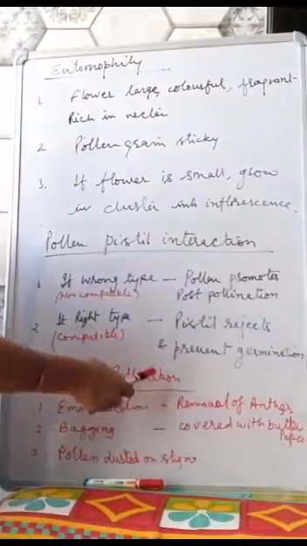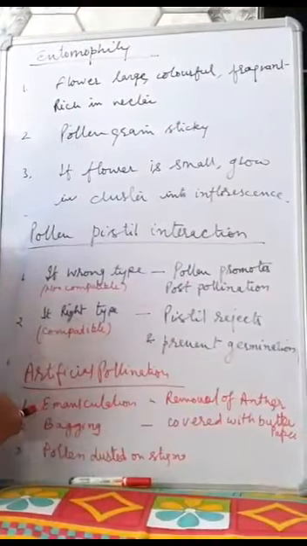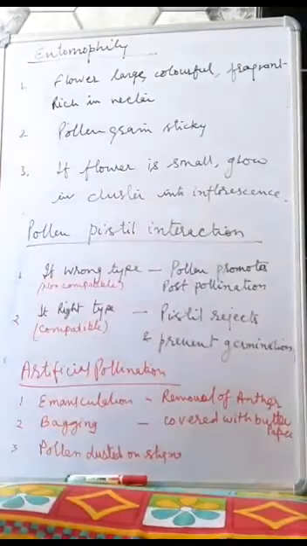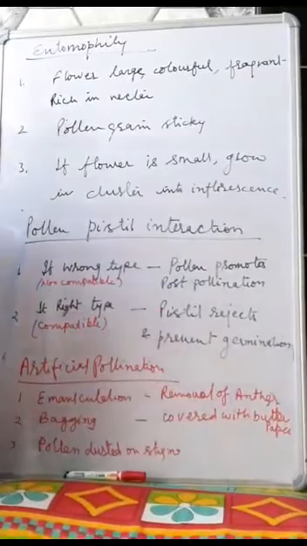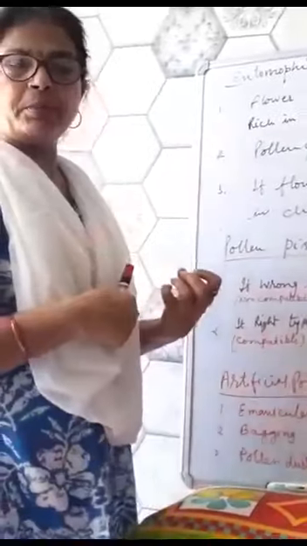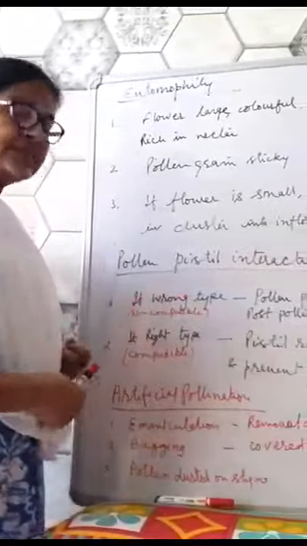First process of artificial pollination: emasculation. Emasculation, E means removal. Removal of the anther from the flower before maturation. Second, bagging. We cover the flower with butter paper or a bag. Third, pollen is dusted on the stigma.